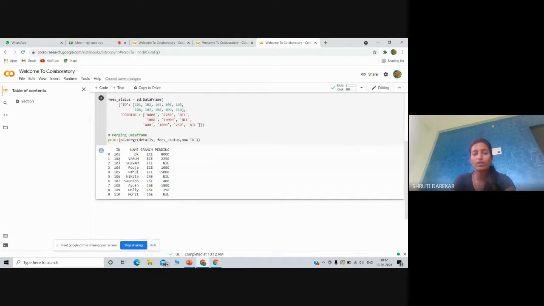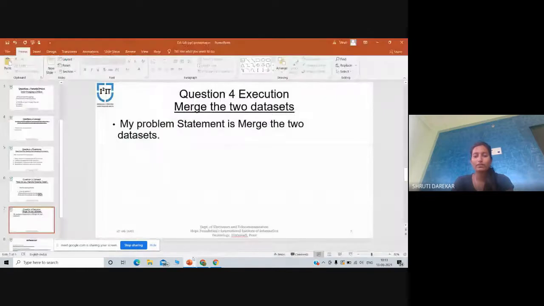Now I observe the output: the data frames are now merged into a single data frame based on the common values present in the ID columns of both data frames. Here is our merged data output.